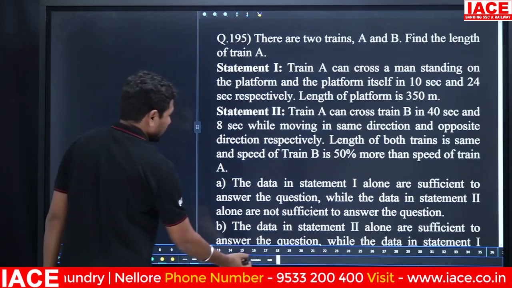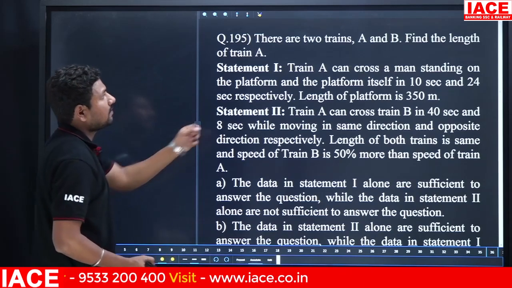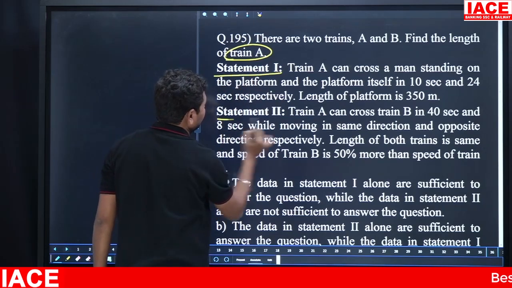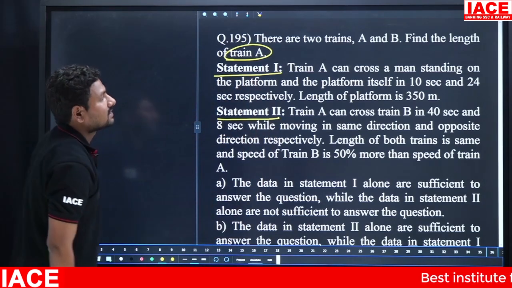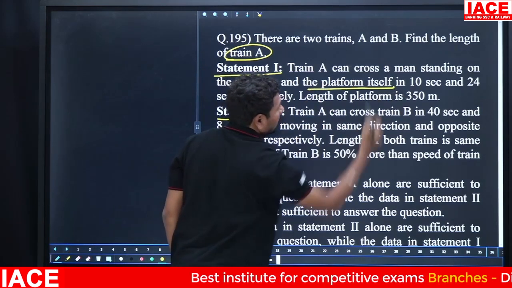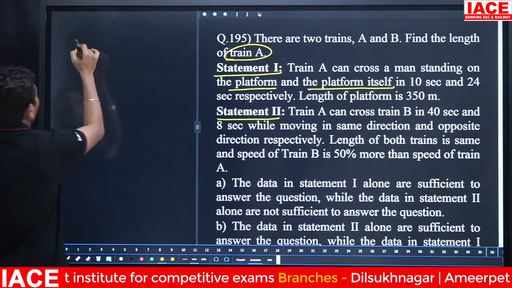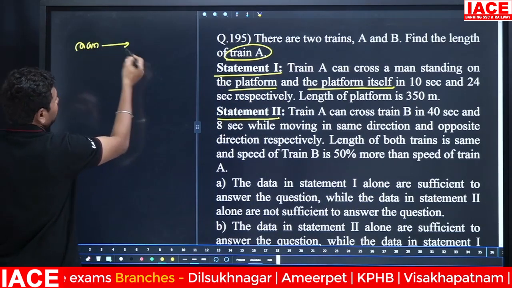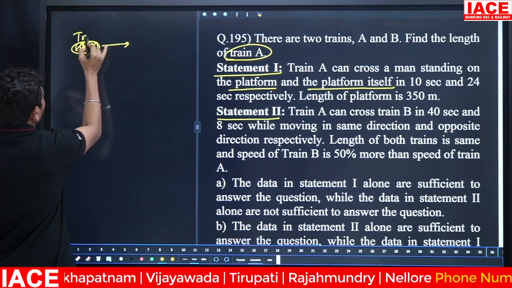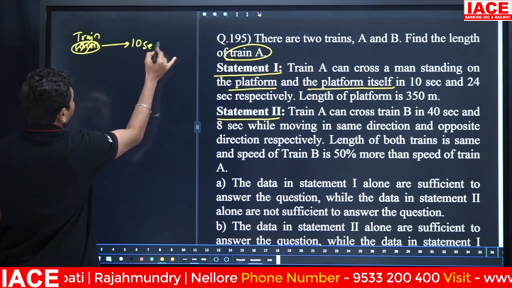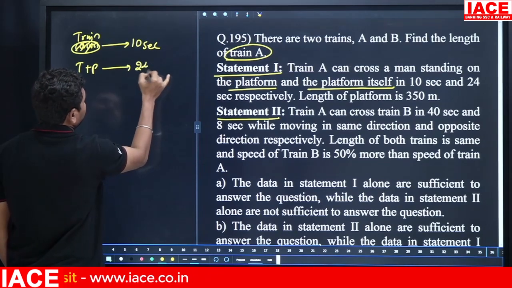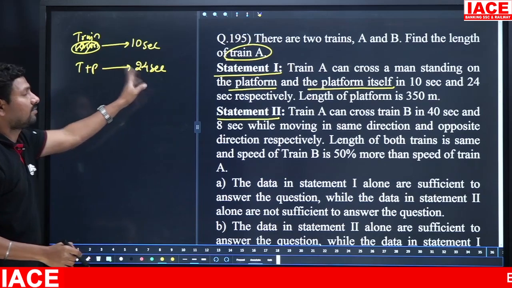Next one. There are two trains A and B. Find the length of the train. Train A's length is required. Then statement 1 and statement 2. Statement 1: Train A crosses a man standing on the platform, and the platform itself, in how many seconds? 10 seconds. A man crossed, otherwise man crossed means nothing but the train crossed. You can consider the train itself crossed in 10 seconds. Train plus platform in how many seconds? Here 24 seconds. The same train crosses the platform in 24 seconds.